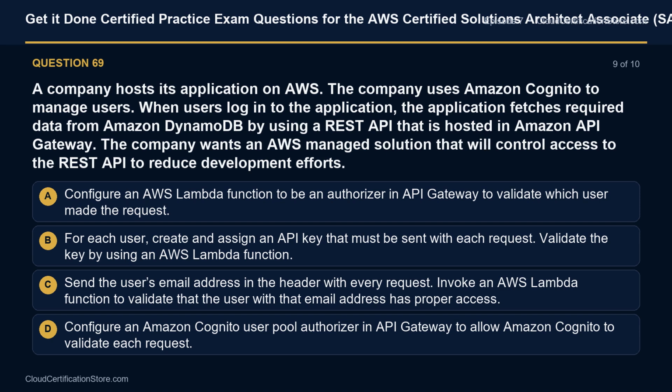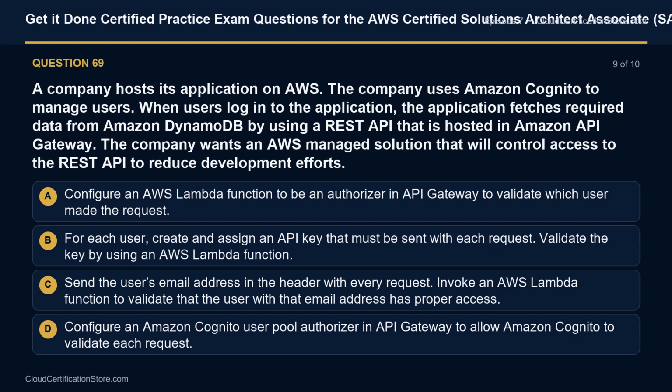Option A. Configure an AWS Lambda function to be an authorizer in API Gateway to validate which user made the request. Option B. For each user, create and assign an API key that must be sent with each request. Validate the key by using an AWS Lambda function.